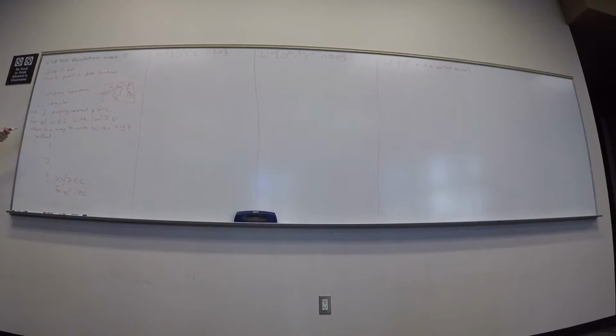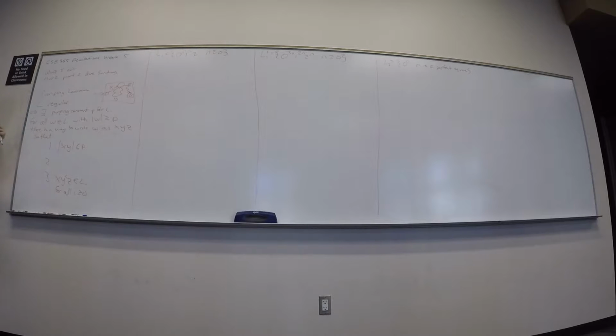Okay? So what in the world are the other two conditions? The length of X, Y together is at most P. So why in the world is that true? Well, let's see. I said that this works for any string of length at least P, right? Does it work for things of length exactly P?